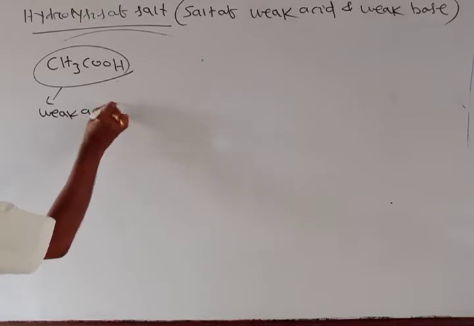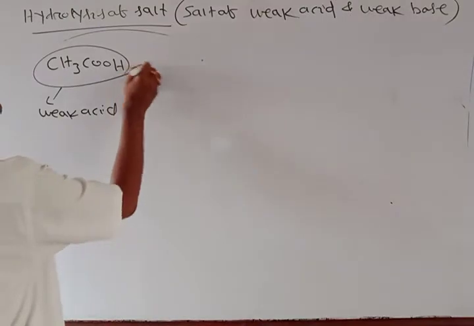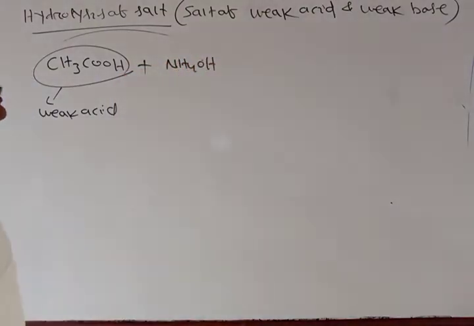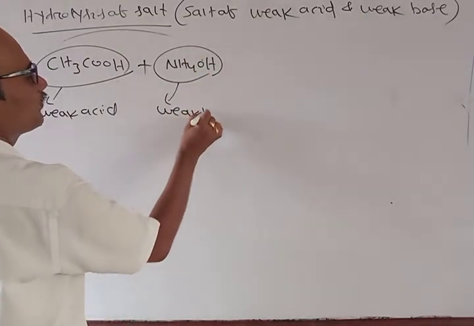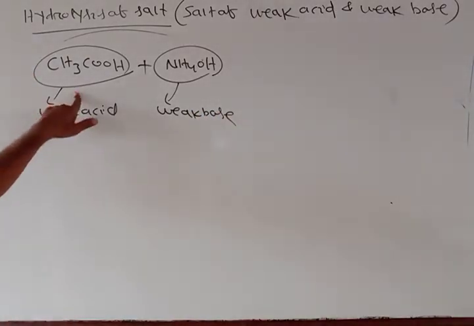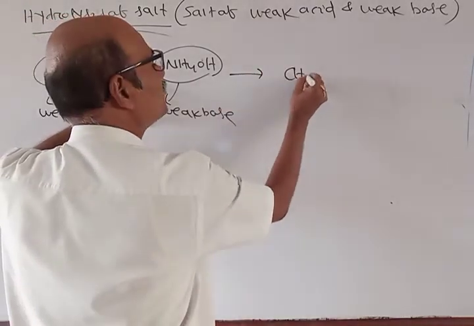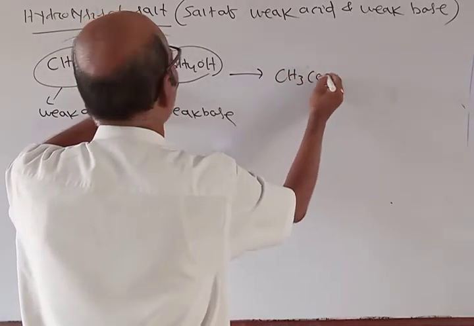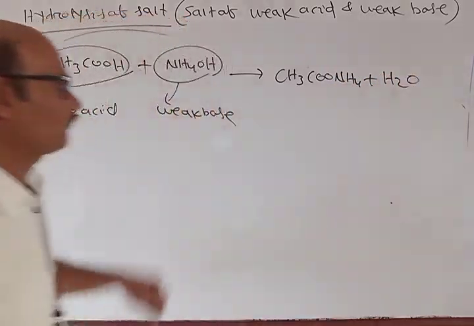Acetic acid is an organic acid and a weak one. Similarly, if I take NH4OH, ammonium hydroxide, it's a weak base. When this weak acid and weak base combine, we get CH3COONH4 plus H2O.